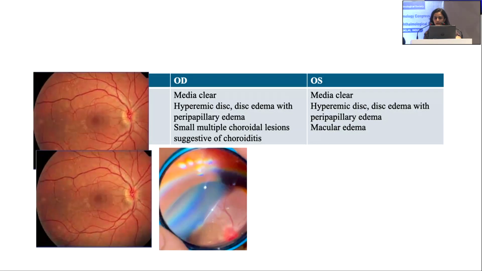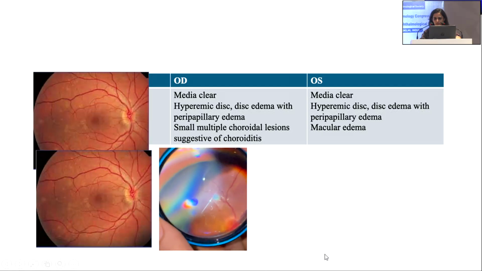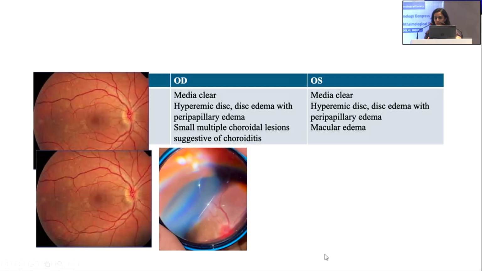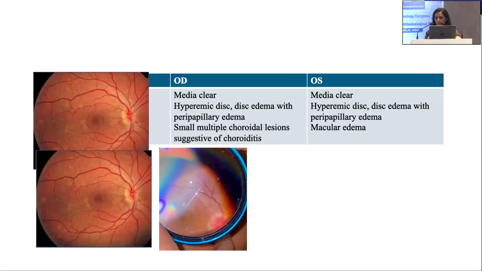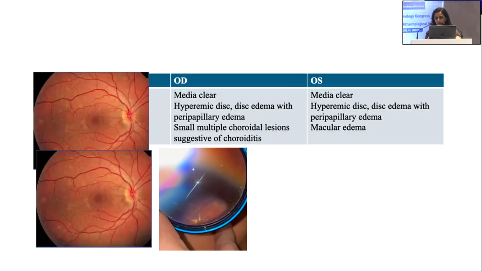Fundus: the right eye media was clear with a hyperemic disc associated with disc edema and peripapillary edema. Small multiple choroidal lesions suggestive of choroiditis were seen. The left eye media was clear, with hyperemic disc edema with peripapillary edema, and a macular edema was seen.